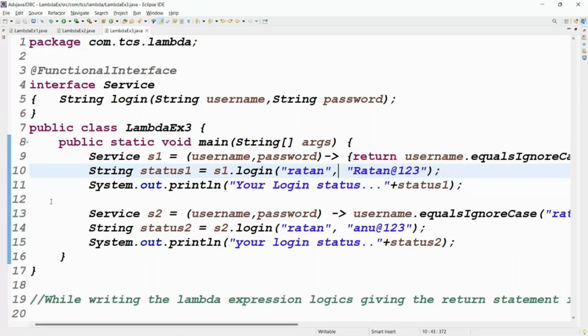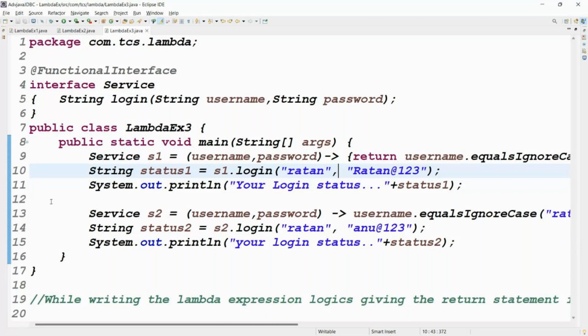Lambda syntax is what? Arrow. Before the arrow are the arguments. After the arrow is the expression. Lambda can take any number of arguments. But how many expressions? One expression, which will be evaluated, executed and returned. Clear?